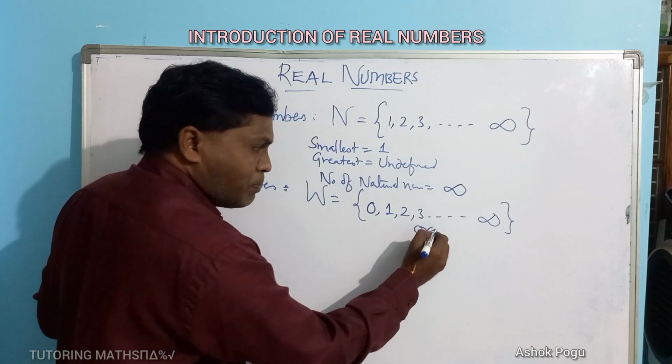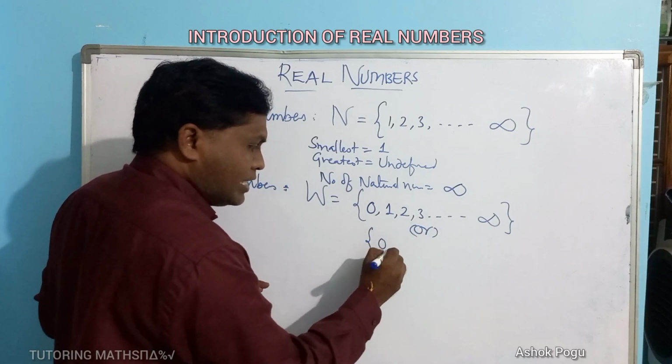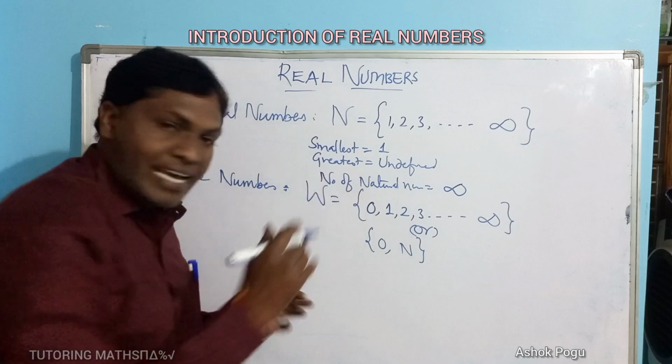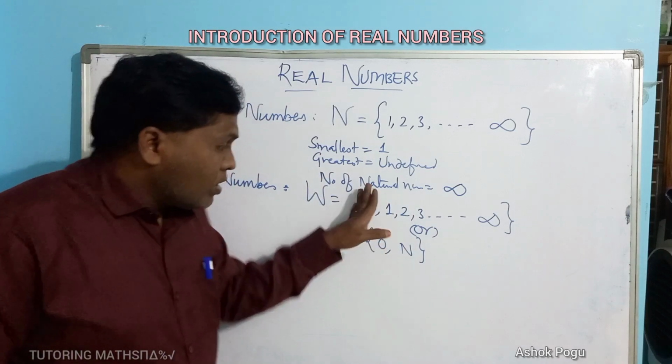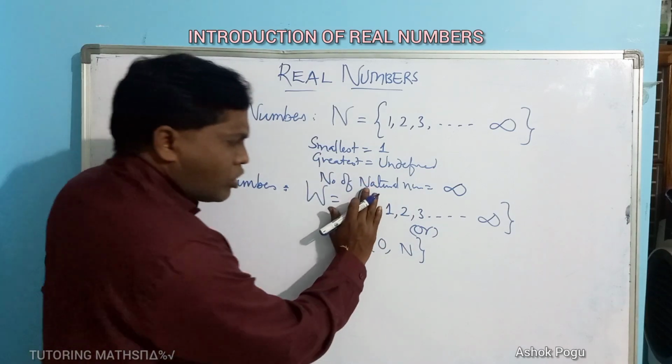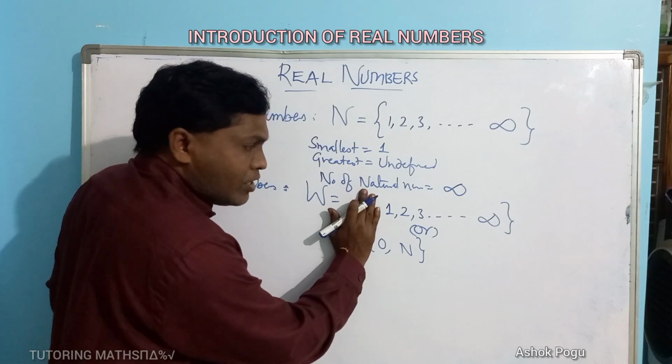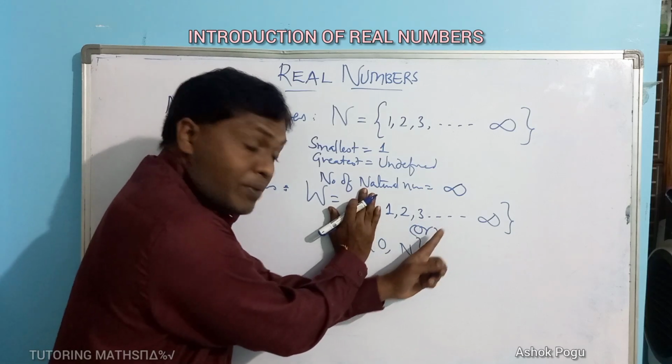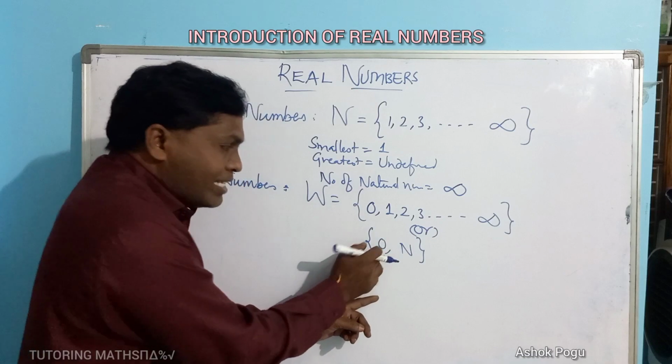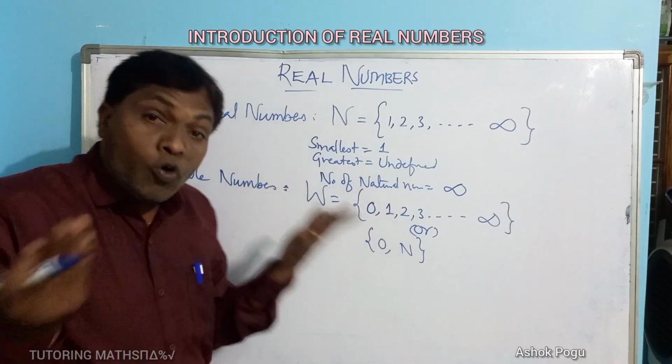If you take out 0, the numbers 1, 2, 3 and so on become natural numbers. Including 0, they become whole numbers.